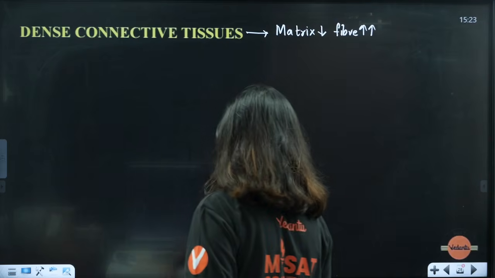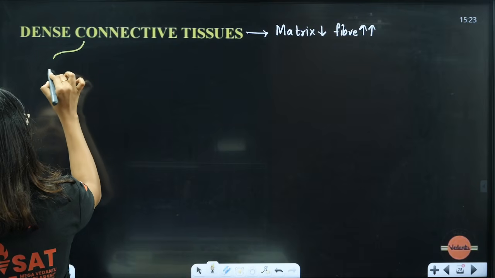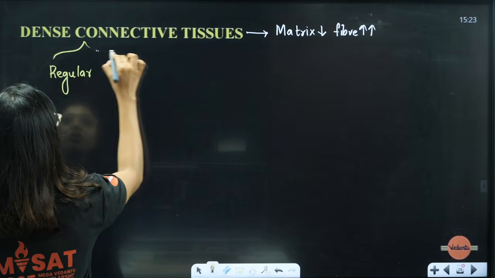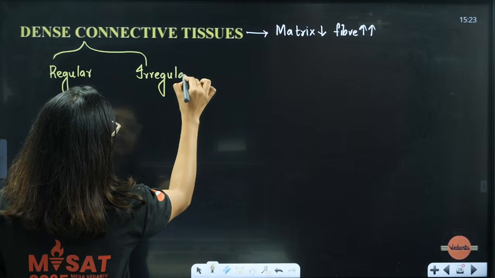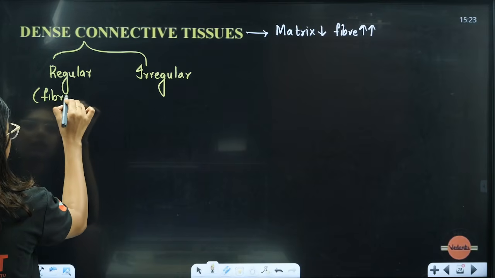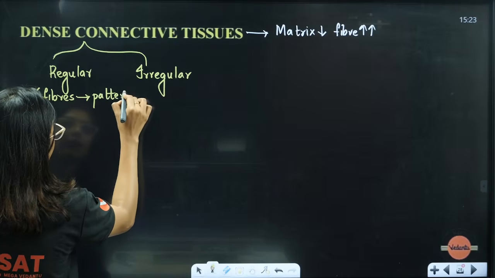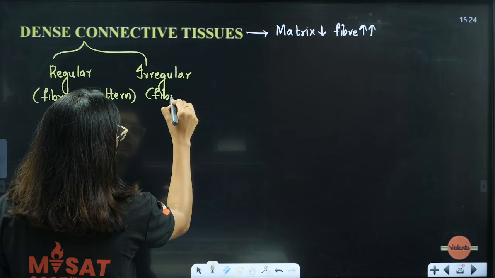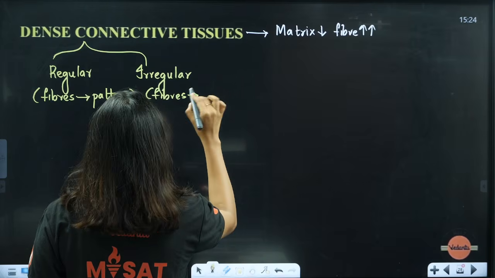Okay, now here dense connective tissue, that means we have two types here. We have one called as regular, one more called as irregular. Regular and irregular. Regular means, students, the fibers are going to be arranged in a certain pattern. Okay, like a neat regular pattern. Okay, irregular means the fibers are going to be arranged in a random or disordered pattern.